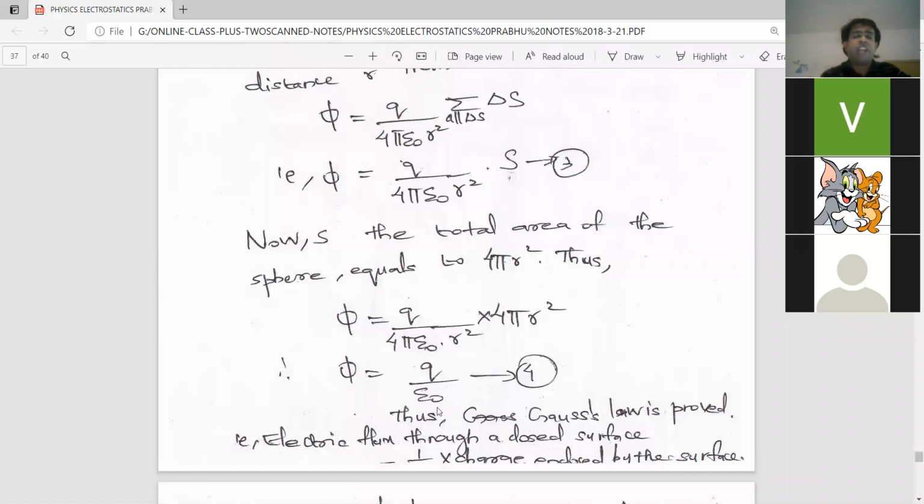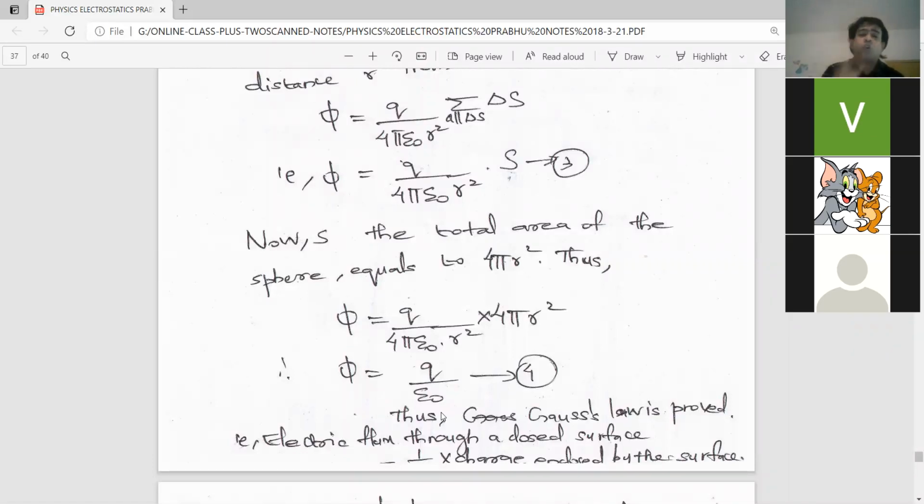So I am again reminding you, for defining Gauss's law, please use this, memorize this equation. That is Gauss's law: phi is equal to q by epsilon 0, which means that the total electric flux passing through the closed surface is equal to 1 by epsilon 0 times the charge enclosed by the surface. So we have stated Gauss's law and we have proved Gauss's law also.